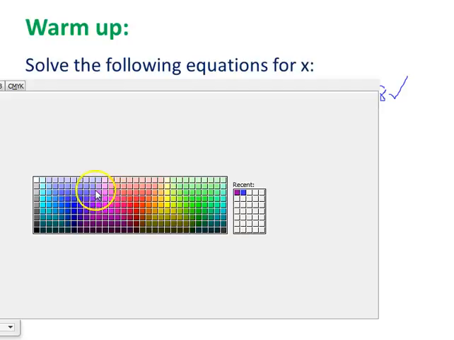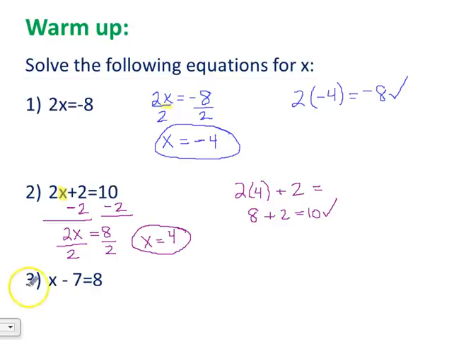One last question to go. x minus 7 equals 8. So what is being done to x? It's being subtracted. The 7 is being subtracted from the x, so we want to do the opposite. We're going to add 7 to both sides, and we're going to get our value of x. x equals 15.